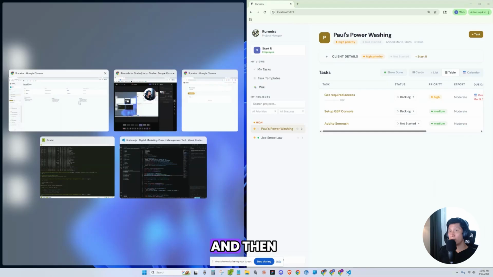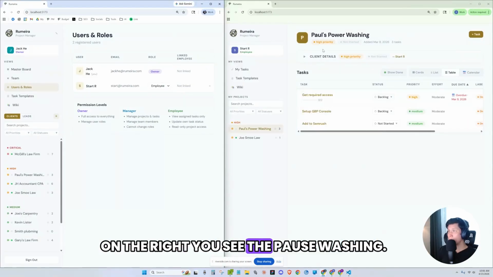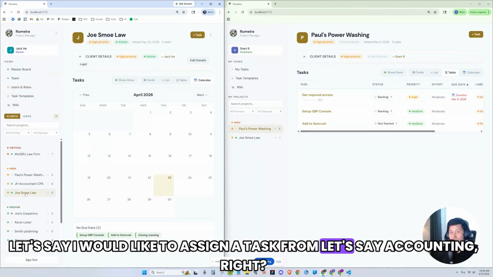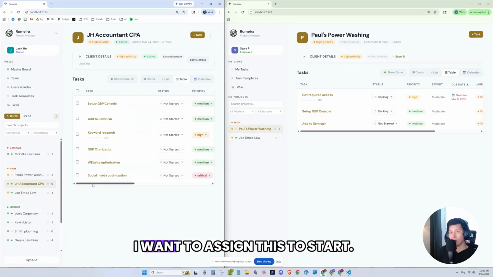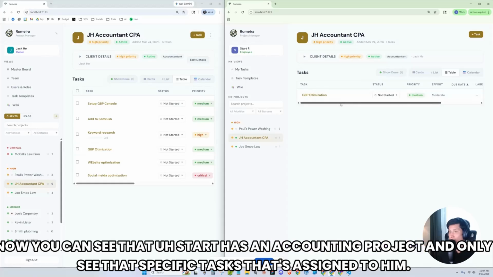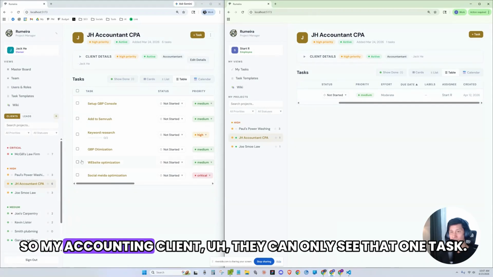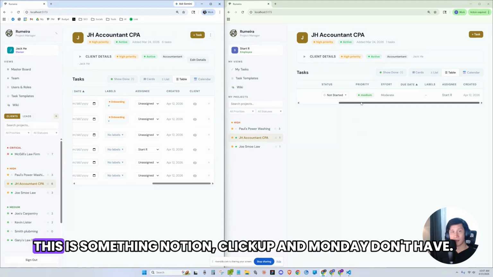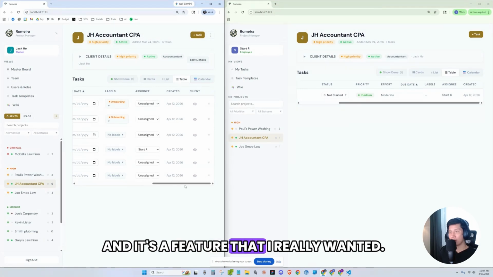And then on the right, you see the pause washing. Let's say I would like to assign a task from, let's say, accounting, right? I want to assign this to Start. Now you can see that Start has an accounting project and only sees those specific tasks that are assigned to him. So my accounting client can only see that one task. This is something Notion, ClickUp, and Monday don't have, and it's a feature that I really wanted.